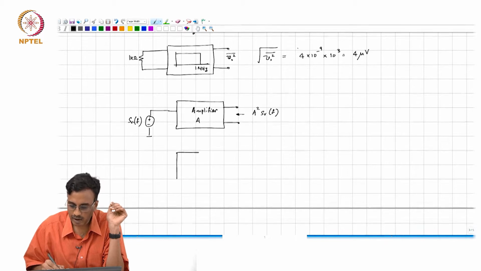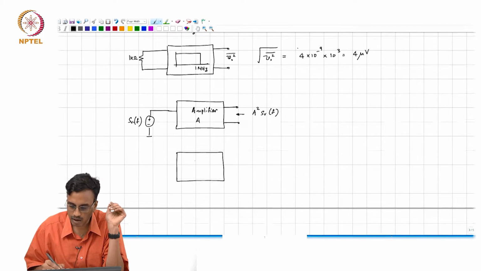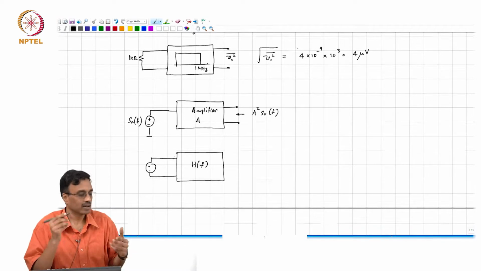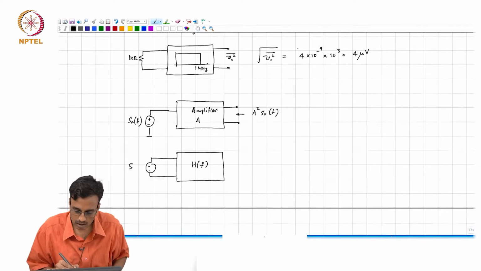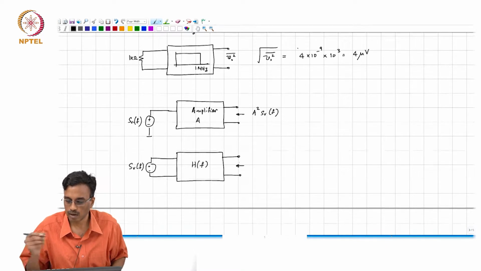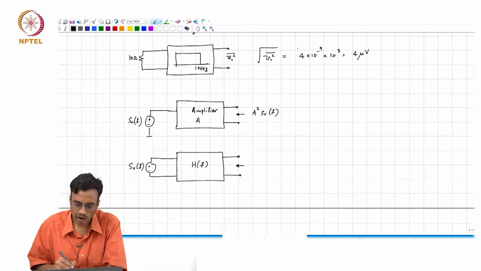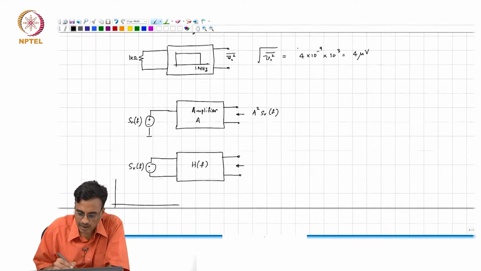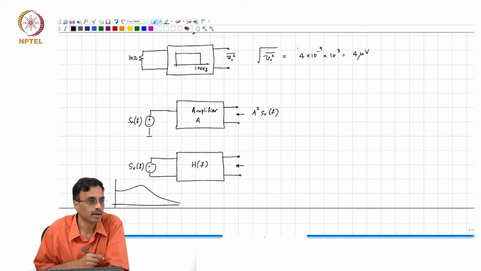Now, let us say I have a filter here with a transfer function H of f. I have a noise source, SV of f. I keep marking plus and minus, but remember that the mean is 0, so it does not really matter. What comment can we make about the noise spectral density here? Remember, what is SV of f? Let us say that this noise spectral density looks something like this.